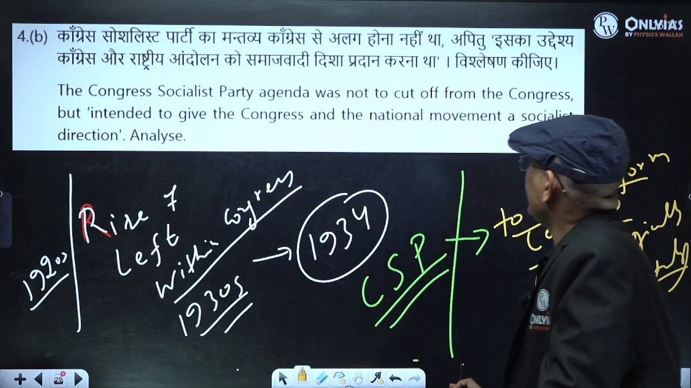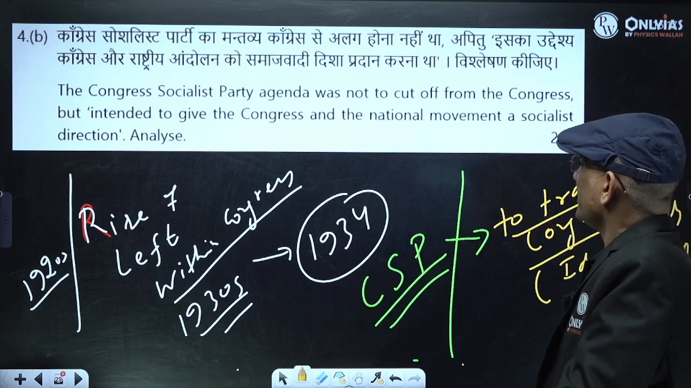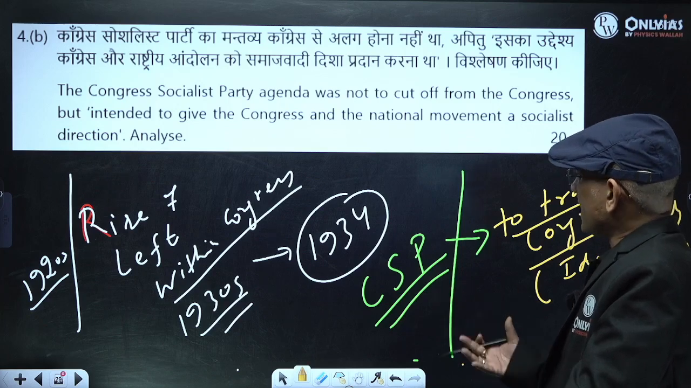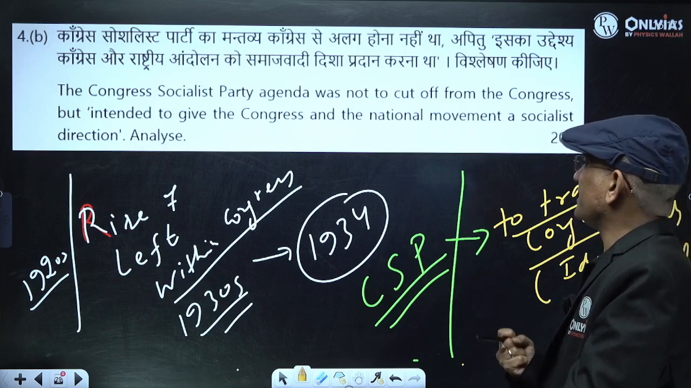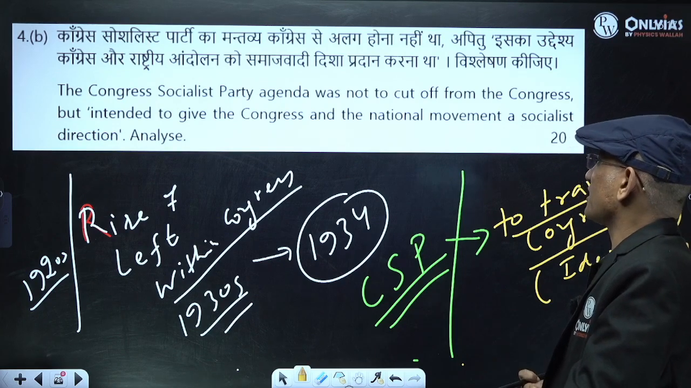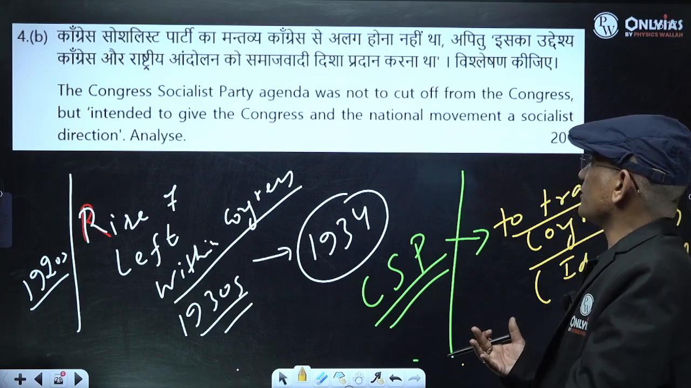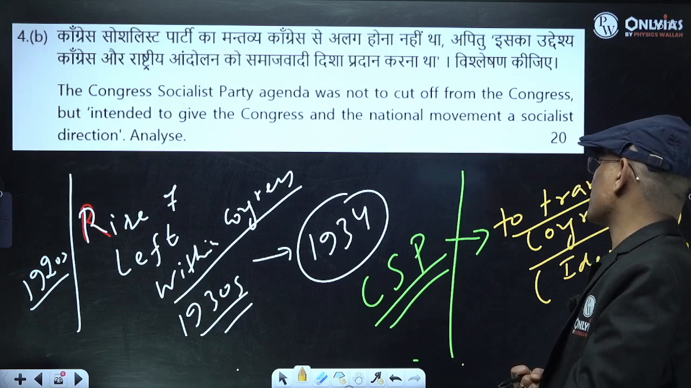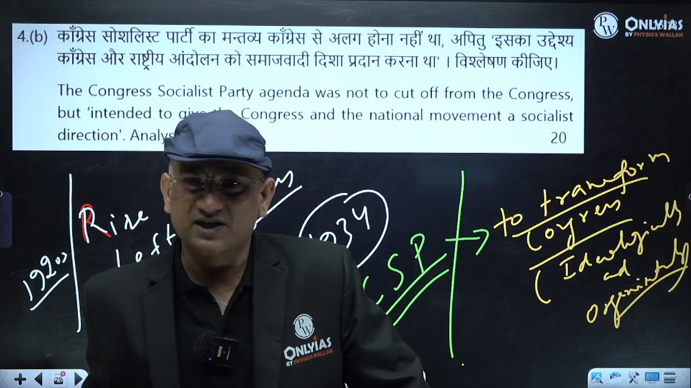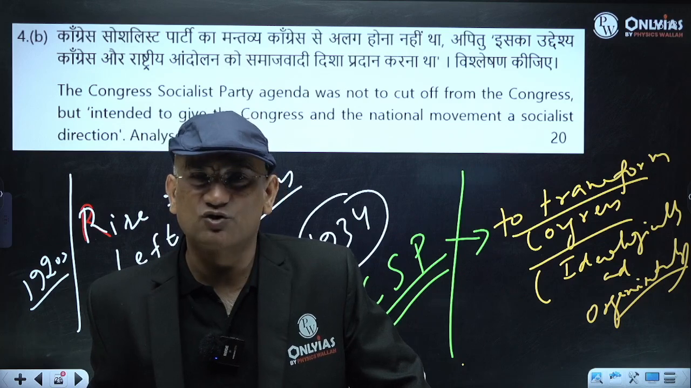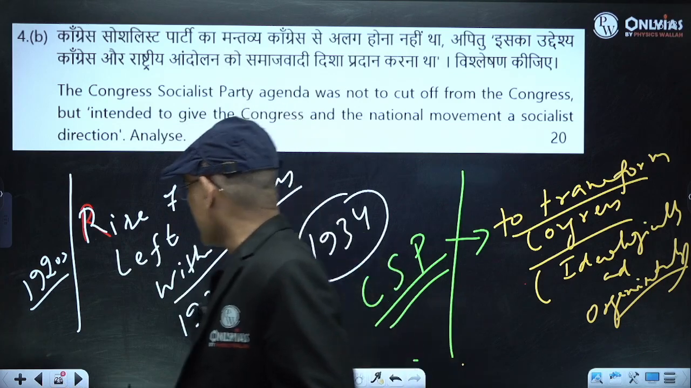Fine. So Congress Socialist Party agenda was not to cut off from the Congress but intended to give the Congress and national movement a socialist direction. The idea was to appreciate the socio-economic approach, peasant की डिमांड, वर्कर की डिमांड को इन्वॉल्व करना, राइट, ब्रॉड बेस करना कांग्रेस को. So their intention was not to weaken them, their intention was to make them strong. कांग्रेस के अंदर रह के कांग्रेस को स्ट्रॉन्ग करना. I hope you are getting this. कांग्रेस सोशलिस्ट पार्टी एक इंपॉर्टेंट डायमेंशन है हमारे राइज ऑफ लेफ्ट का विद इन द कांग्रेस. कांग्रेस सोशलिस्ट पार्टी ने लेफ्ट के आइडियोलॉजी को अप्रिशिएट किया. You can use this point for your answer.